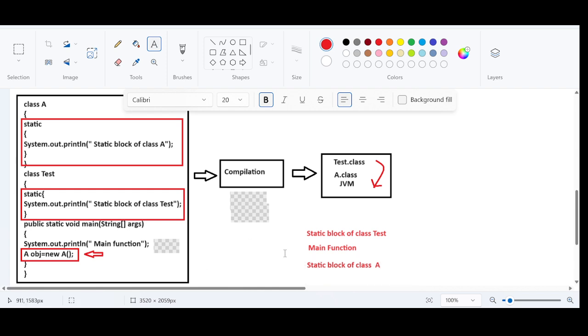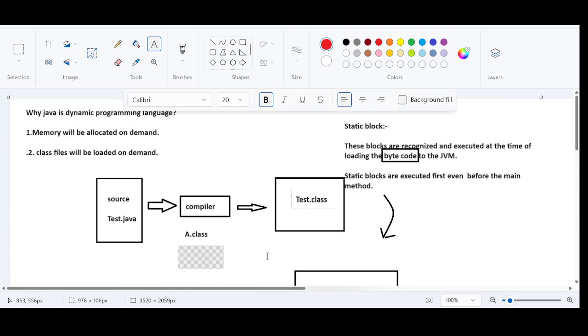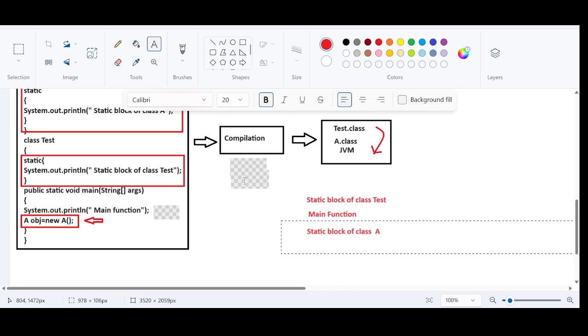So what has happened here? The .class files are getting loaded on demand, only when required, on a requirement basis. This is called dynamic. This way it is called a dynamic programming language. If there is any requirement, then only I am going to consider that. If there is no requirement, what's the point of loading the .class file here? If it is required, I can load that.